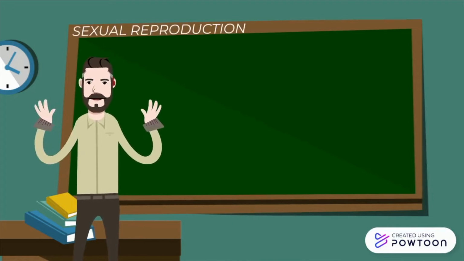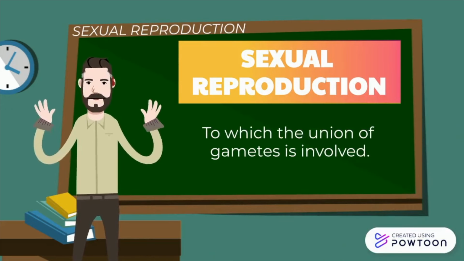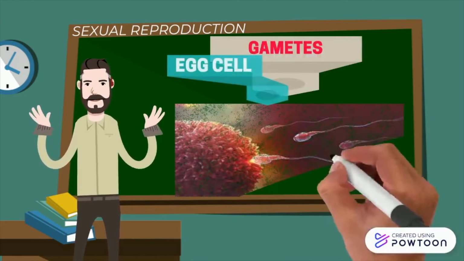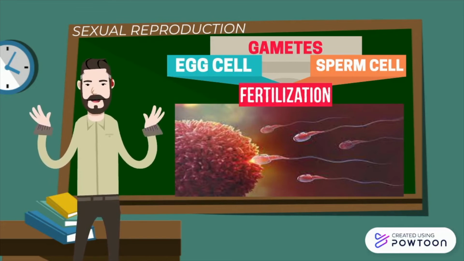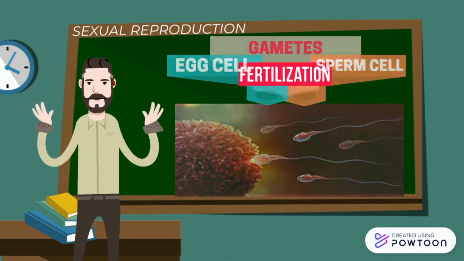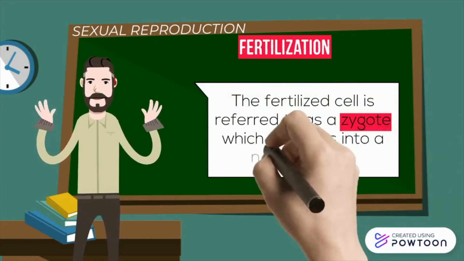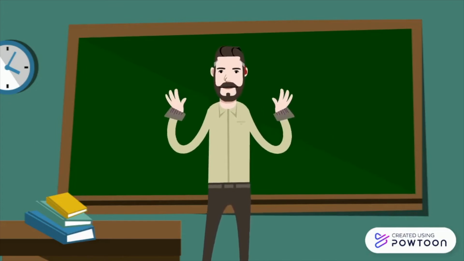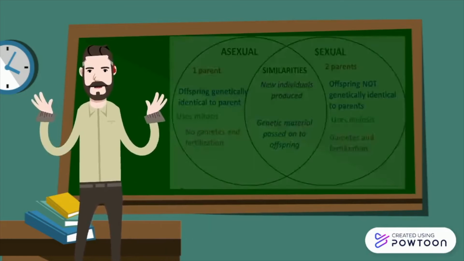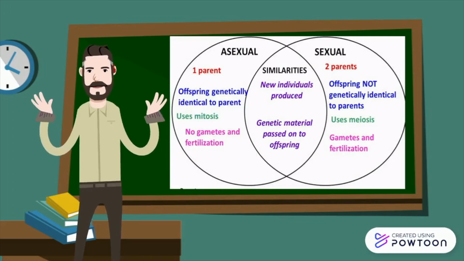Now, let's proceed to the sexual reproduction, through which the union of gametes is involved. When gametes, the egg cell and the sperm cell from two parents, unite, the process of fertilization takes place. The fertilized cell is referred to as a zygote, which develops into a new organism. Now, this time, a Venn diagram showing the differences and similarities between sexual and asexual reproduction.